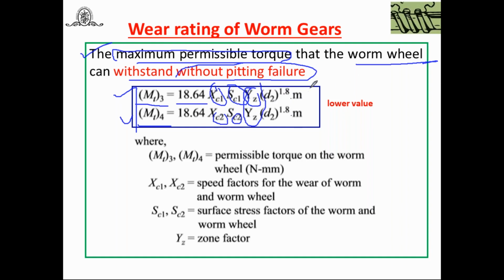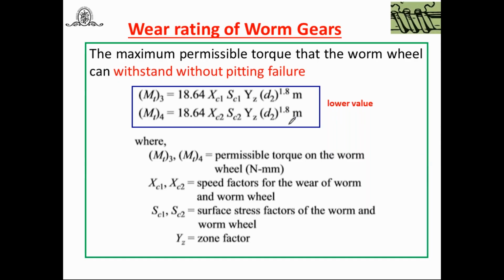Again, out of these two values, MT3 and MT4, after calculating, the lower one is what you have to use to calculate the power rating of the worm gear drive. Here MT3 and MT4 are the permissible torque on the worm wheel. Then what are XC1 and XC2? XC1 and XC2 are the speed factors.